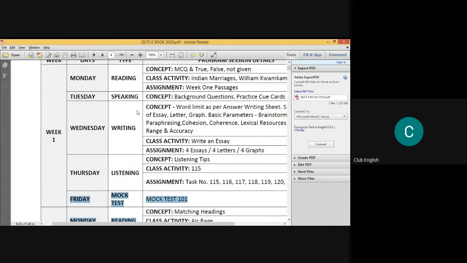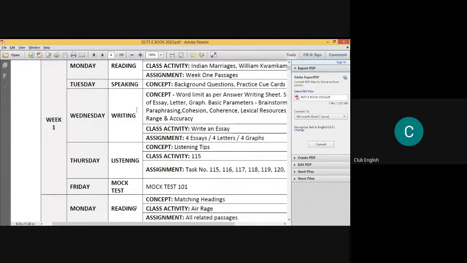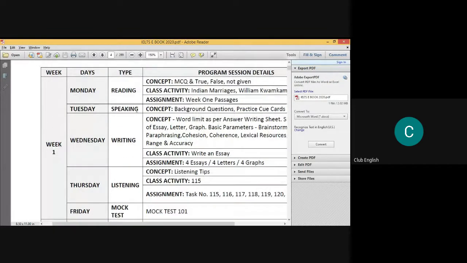And after Sunday, you will be having a good report in your hand that shows where this student stands, is he up to the mark or not? What are his or her weaknesses? Where he is doing good, where he is not doing good. And then in the next week, you are going to work on his weakness.